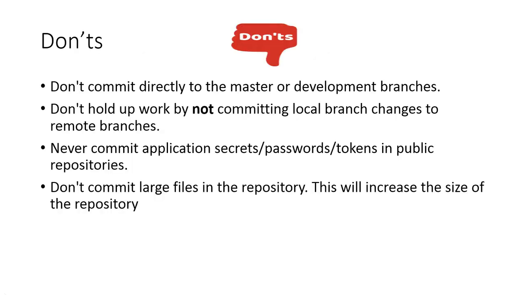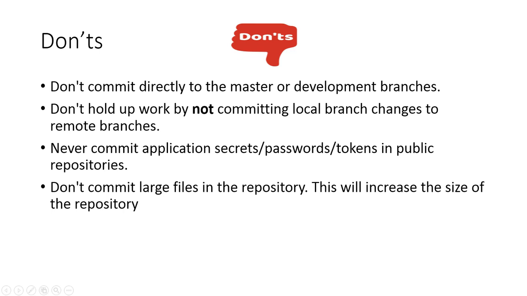Now there are some don'ts when working with git. The first don't is: don't commit directly to the master branch. The second don't is: when you have worked on your local branch, and there is management approval also, then don't hold up the work by not committing local branch changes to the remote branches.